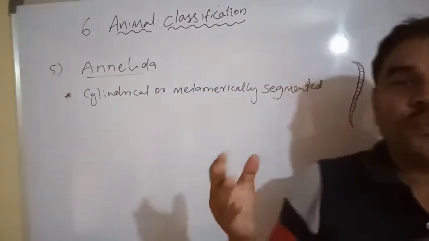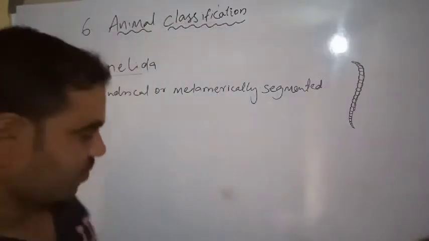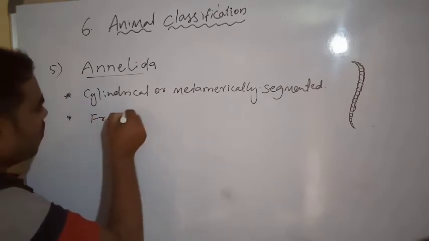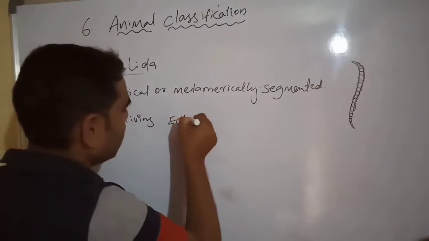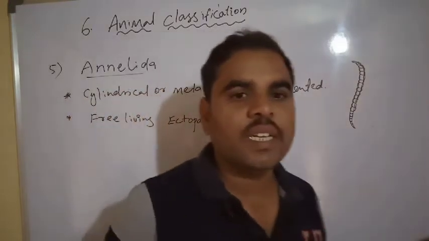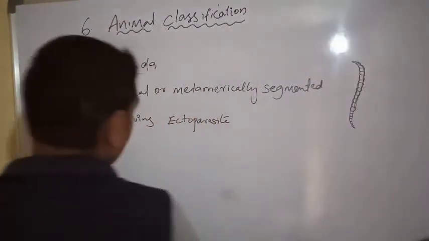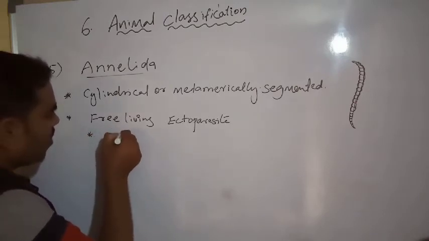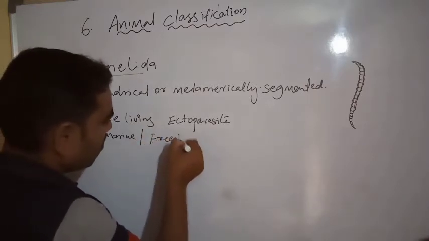See, free living, but a few are ectoparasites. These organisms are free living, and some are ectoparasites. Next, free-living animals, marine or freshwater.